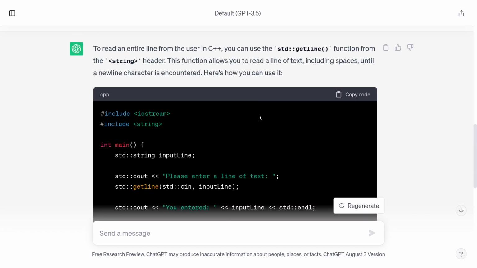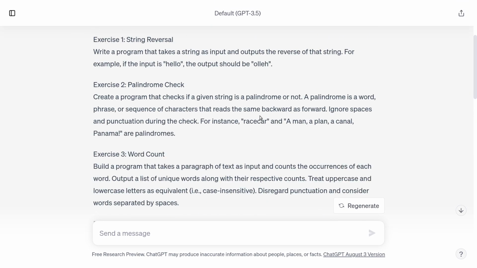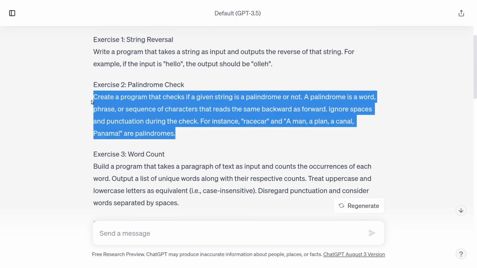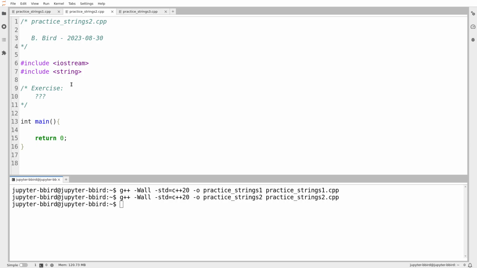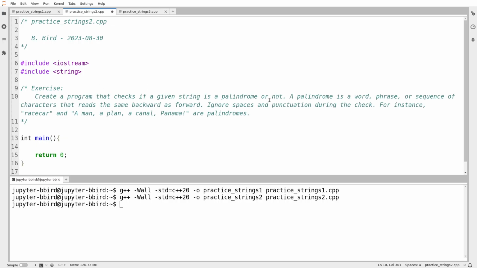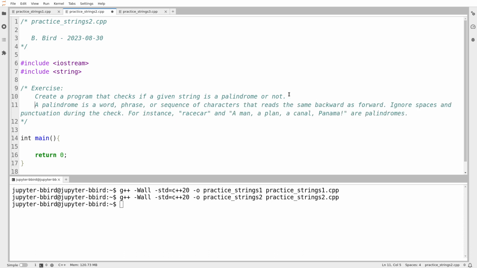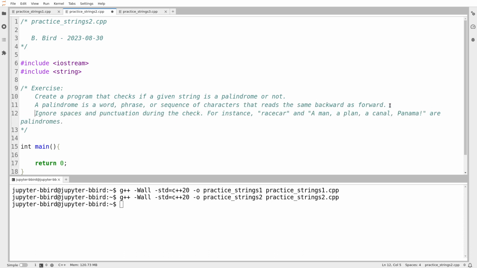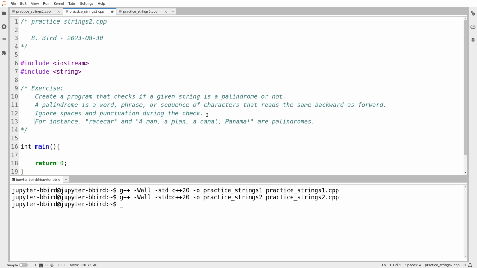All right, so I'm going to actually, because I'm going to want to test this eventually on a bunch of palindromes, obviously I can generate palindromes that aren't English words or English phrases, but I think I can ask ChatGPT to help me with that as well. I'm going to copy this, I'm going to head over here and paste it in. I'm going to have to annotate it a bit because I asked that clarification. So it says, ignore spaces and punctuation during the check, treat uppercase and lowercase letters as equivalent.